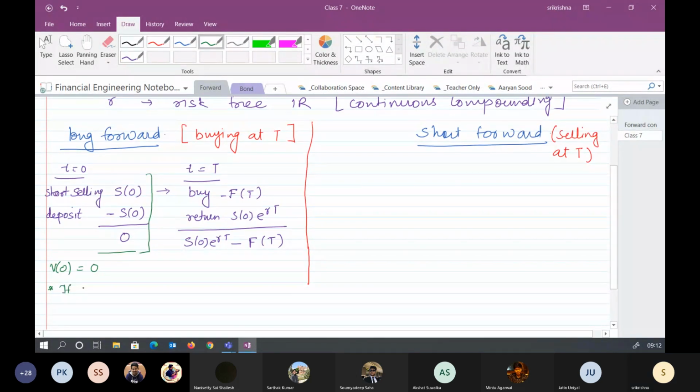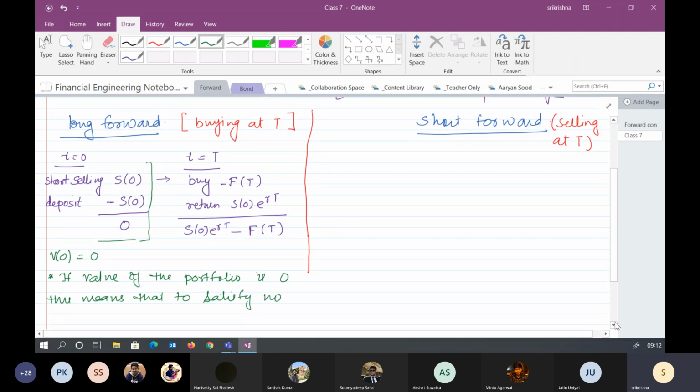If the value of the portfolio is 0, then to satisfy the no arbitrage condition, its value should remain 0.